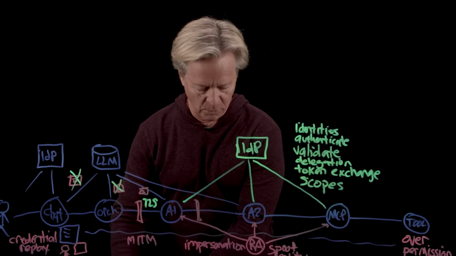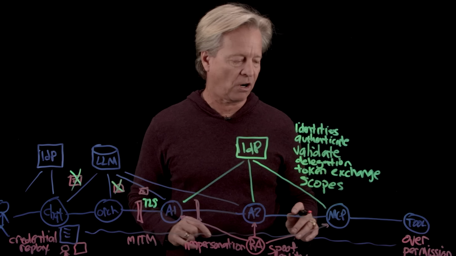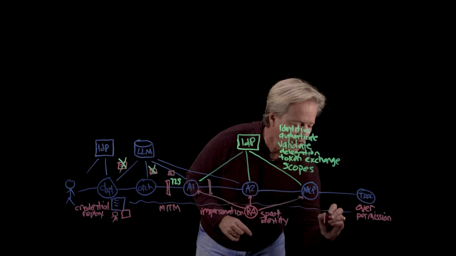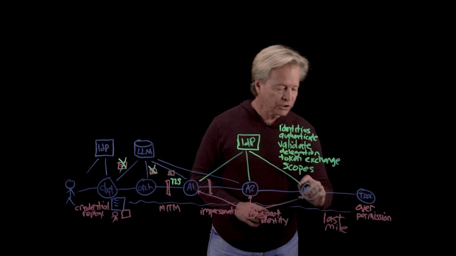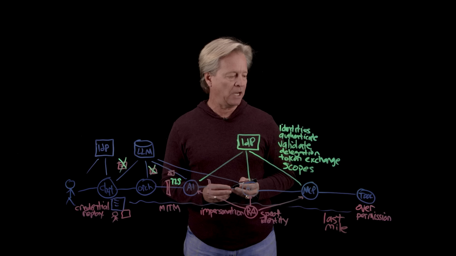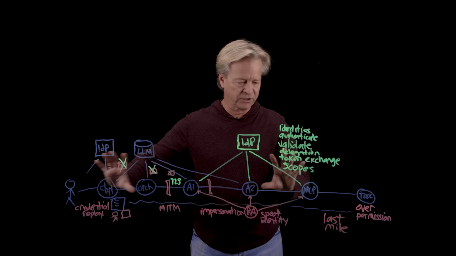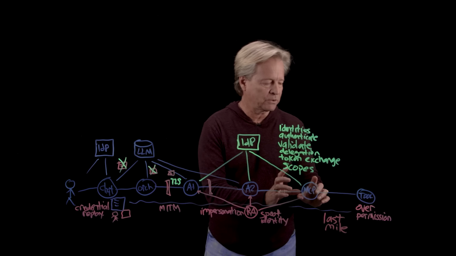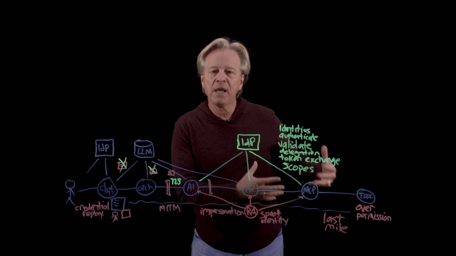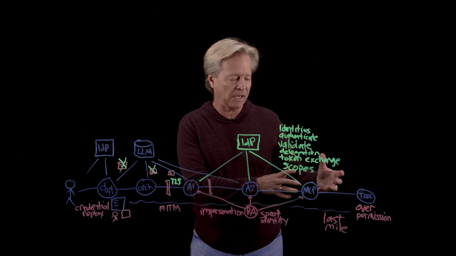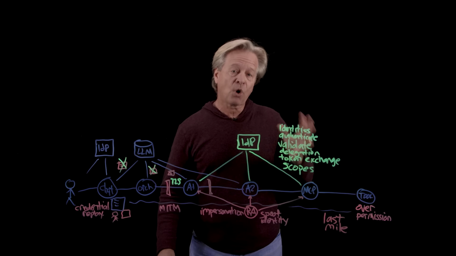Now, the final piece that we want to think about when we're looking at how do we trust and secure our agentic system is really the last mile. And this is really happening between MCP and the tool. From this point, it's tokens, it's flowing, we're trusting, we're validating, but now the MCP server is going to talk to a tool, and it may do that over an API. It may do that over a variety of different mechanisms, which really are not necessarily what we've established in the flow. So how do we do that?